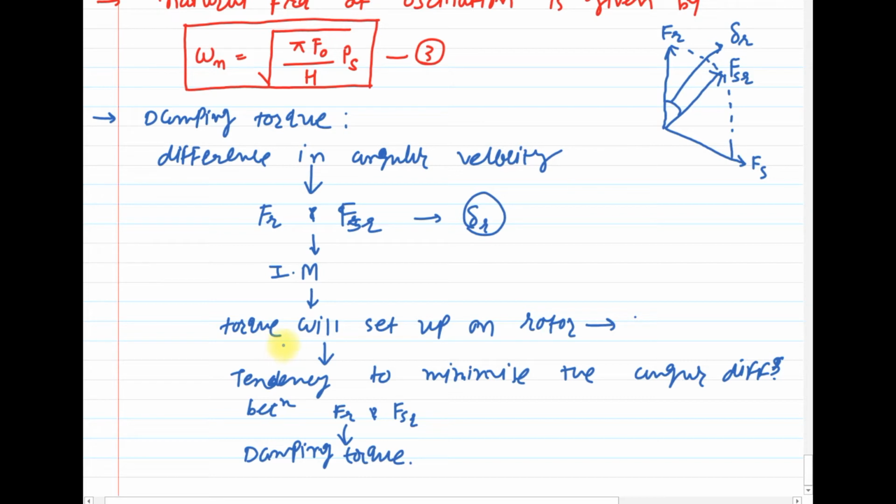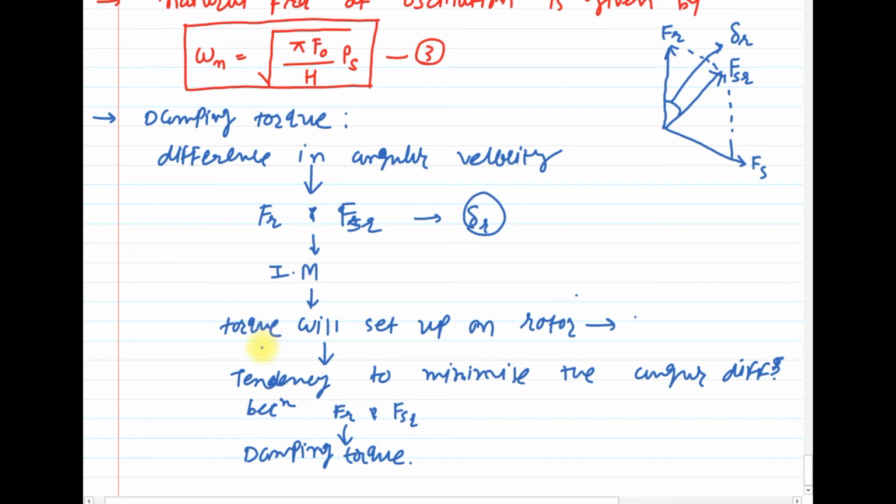That means due to the self weight or self inertia of the rotor, the torque will develop on the rotor, and this torque has a tendency to minimize these angular velocities. Clear? And this torque is known as damping torque.